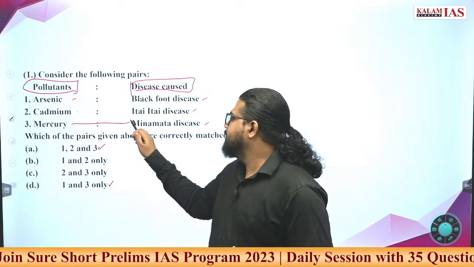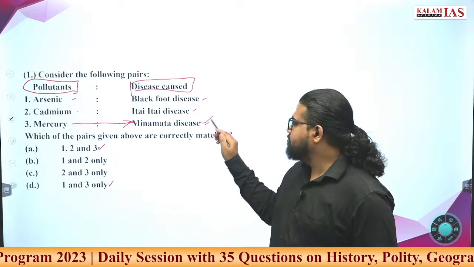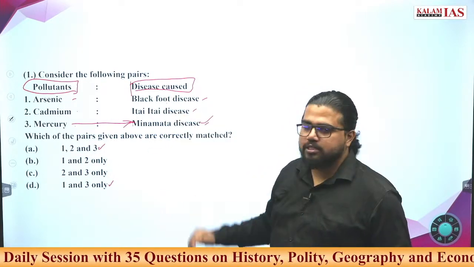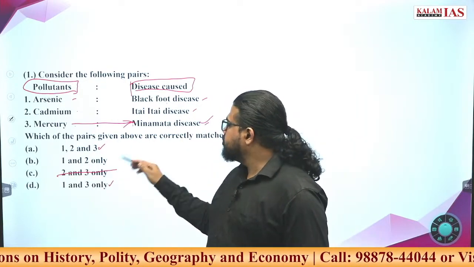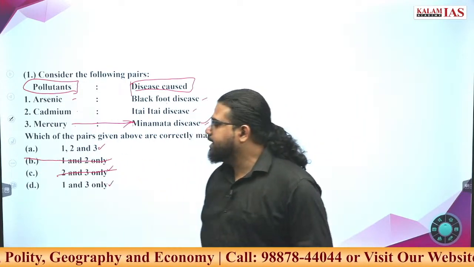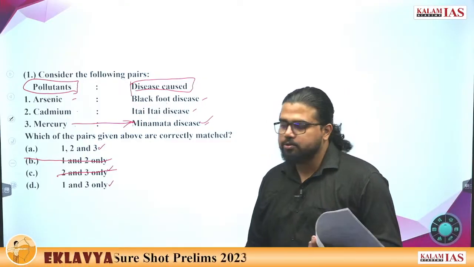Mercury and Minamata, you will come across so much in the environmental textbooks. This you should at least know, even though you are confused in these two. So at least eliminate three options. B cannot be your answer, you can eliminate it. Now we are left with another three options. What to do?